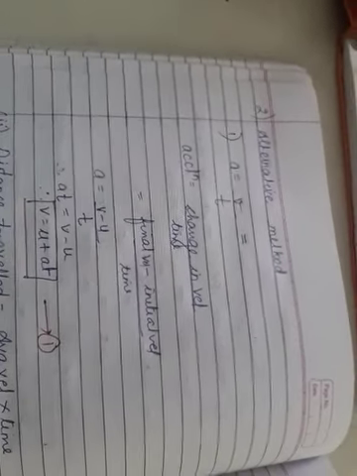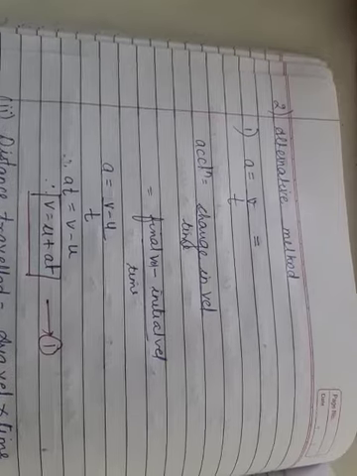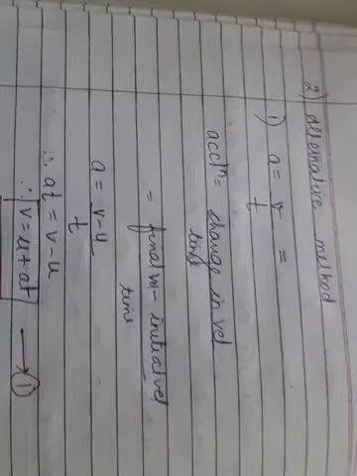Now let us go to the formula method, or we can say the alternative method. How can we do the alternative method? Very easy again. What is the formula for acceleration, or what is acceleration? Rate of change of velocity upon time, right? So same thing I will write here.